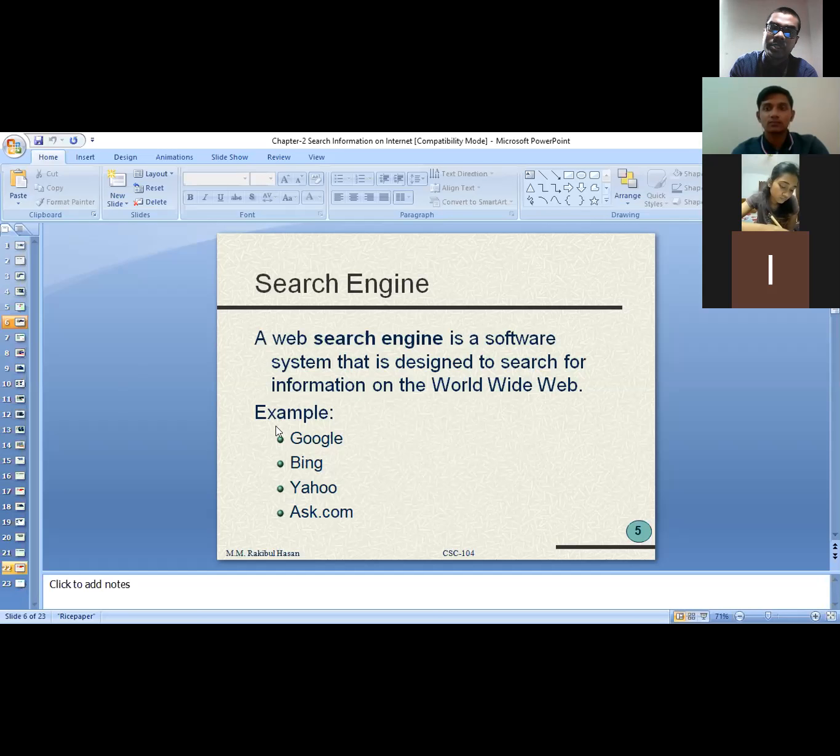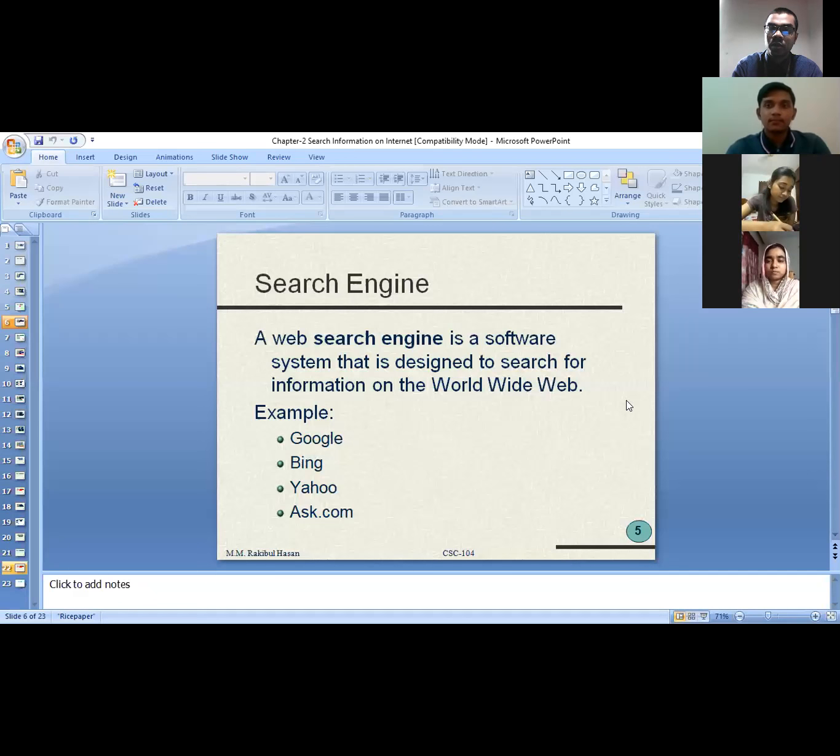Some examples of search engines are given. You can see Google, one search engine, then Bing, Yahoo, Ask.com. These are the different search engines. But out of these, Google is the very popular one. Nowadays we say that Google knows everything, isn't it? When we need to search any information, we basically search through the Google search engine.